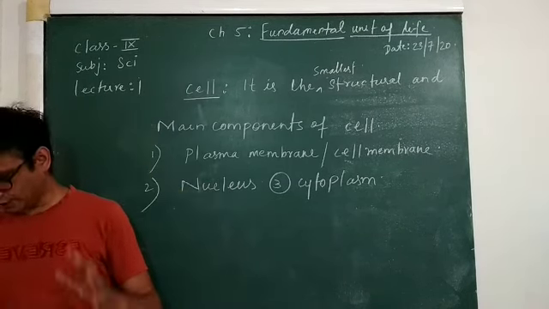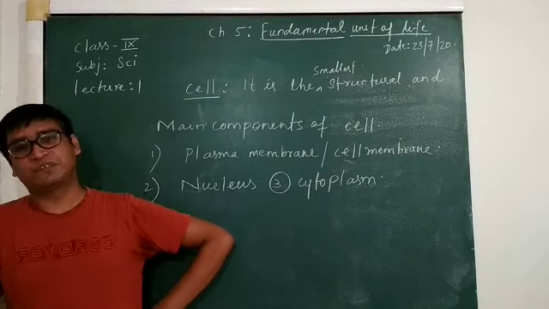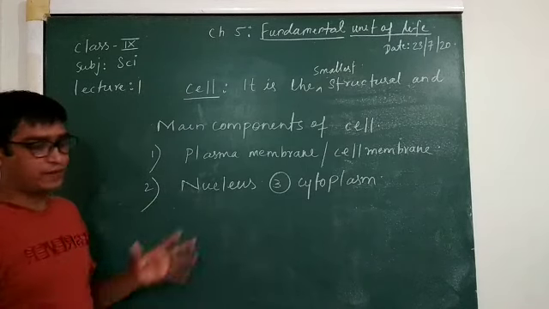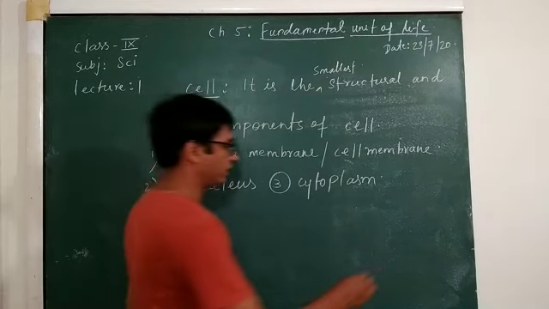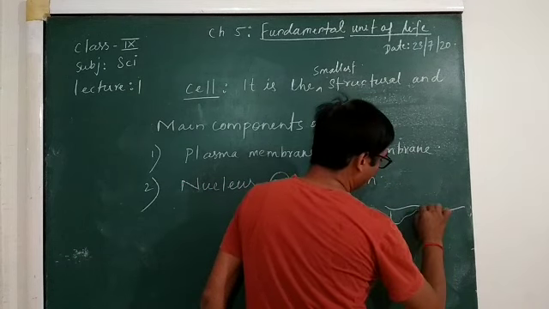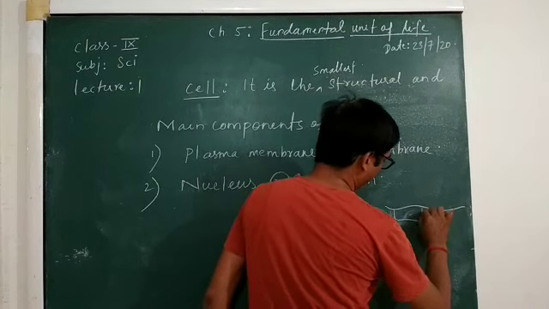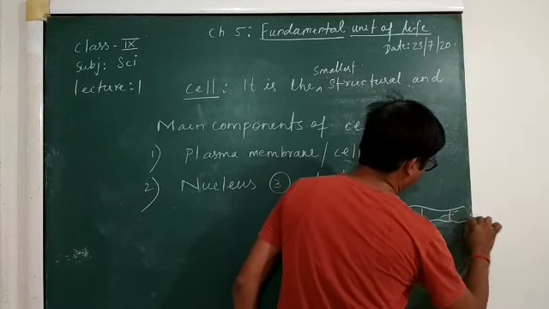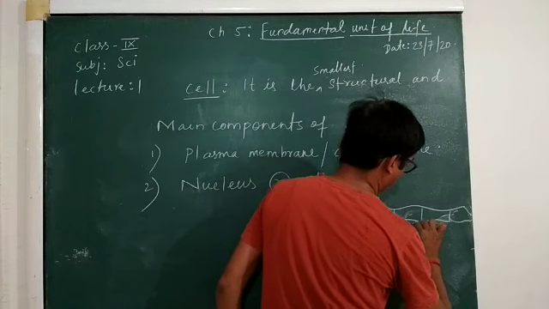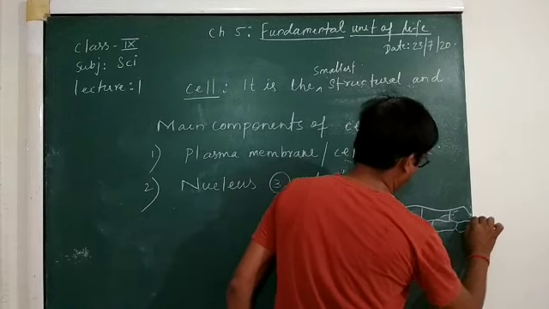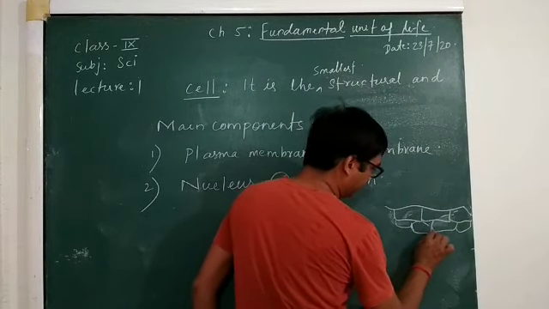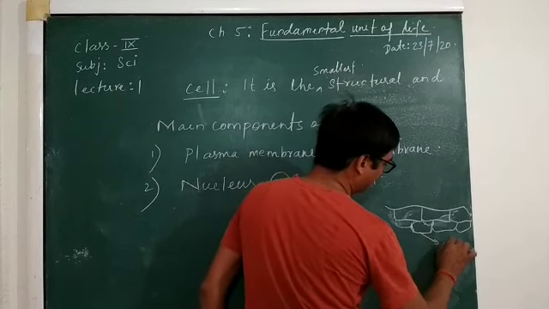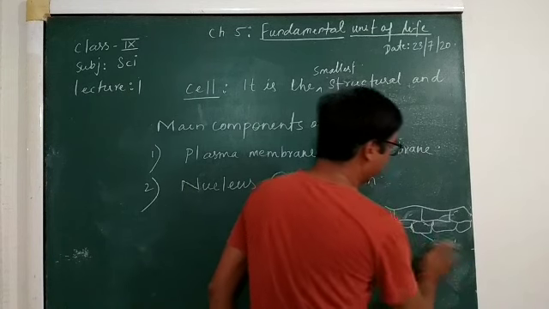Now, first of all, we will discuss the cell membrane. What is this cell membrane? In each and every cell, as we had discussed in the case of the onion cell, there is an outer boundary. This outer boundary is nothing but the plasma membrane.